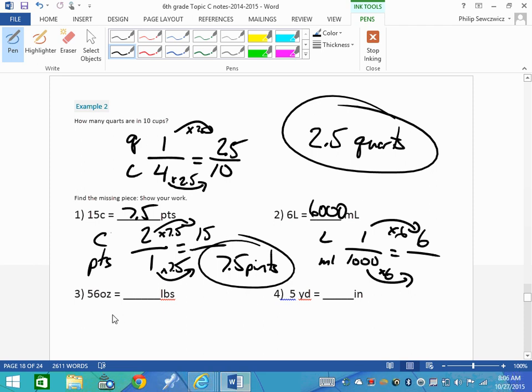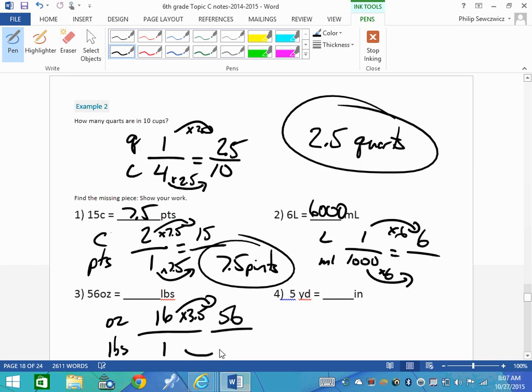We just have 2 more that are left here. Ounces and pounds. So ounces and pounds, your conversion there. Did you find it on the sheet? Did you see that 1 pound is the same as 16 ounces? We got ourselves 56 of them. So what are we going to multiply by? Well, 16 times what gives me 56? Again, I don't mind if we break out the calculator. If you do a little mental math there, it doesn't go in evenly. It does give us 3.5.